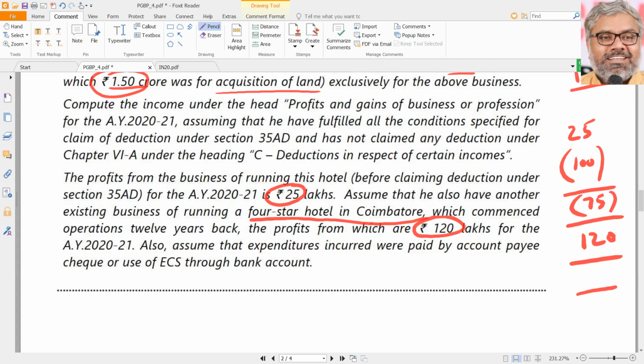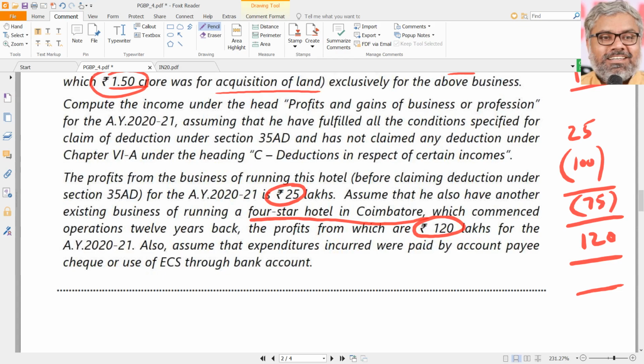Now the answer is yes. Why? Because both are specified businesses. So the losses from specified business can be set off against the profits of another specified business. In this case, there is another specified business in the form of a 4-star hotel in Coimbatore. Those profits can be used for setting off the losses of the 3-star hotel at Madurai.